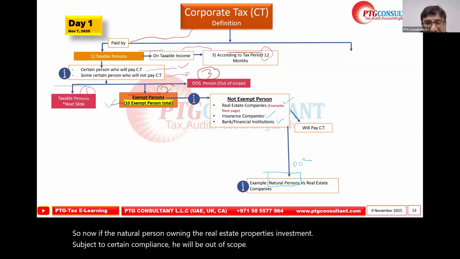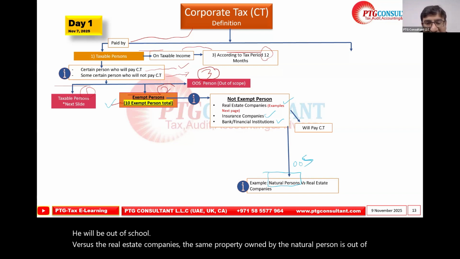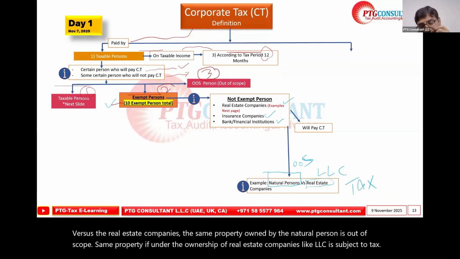Versus real estate companies: the same property owned by a natural person is out of scope. The same property, if under the ownership of a real estate company like an LLC, is subject to tax.